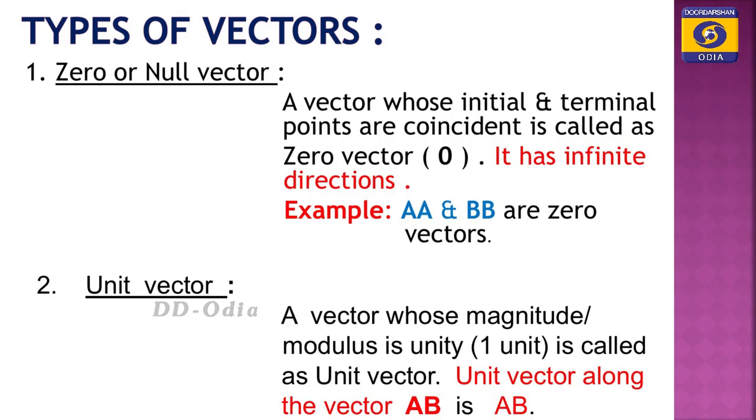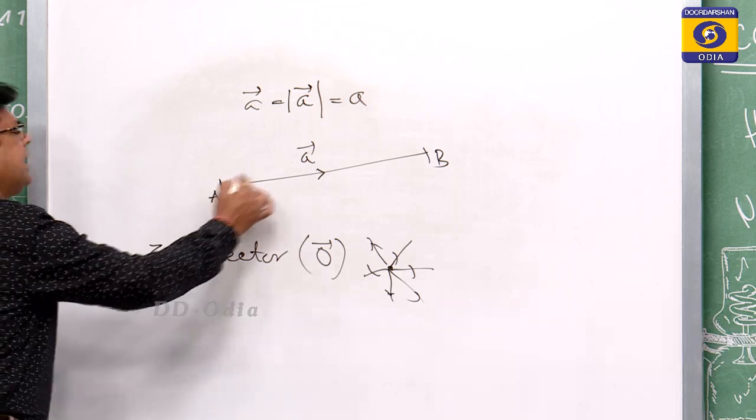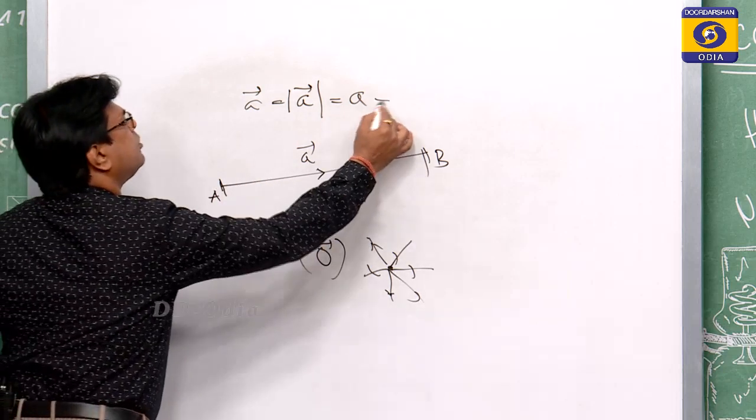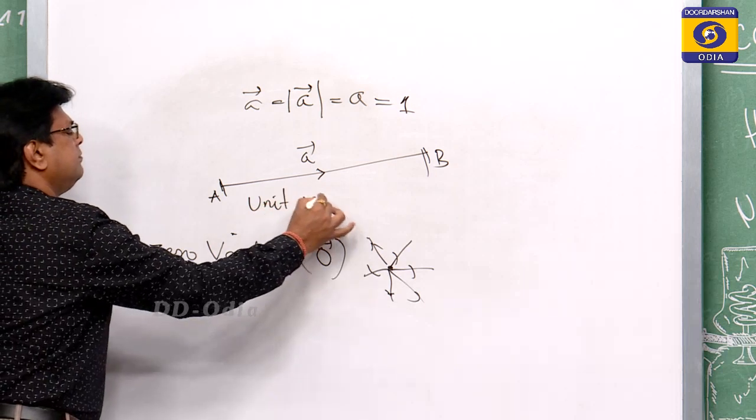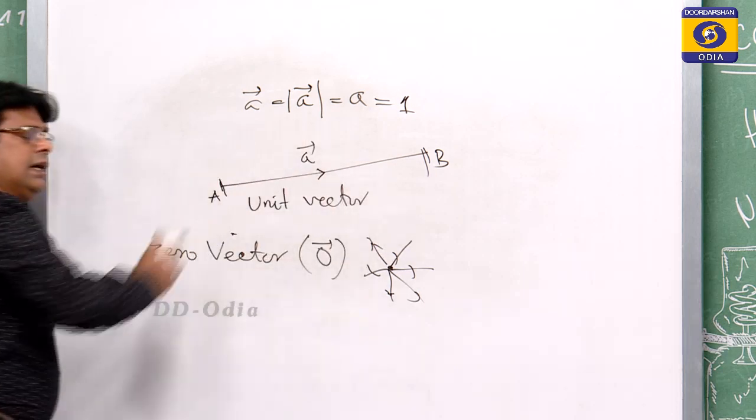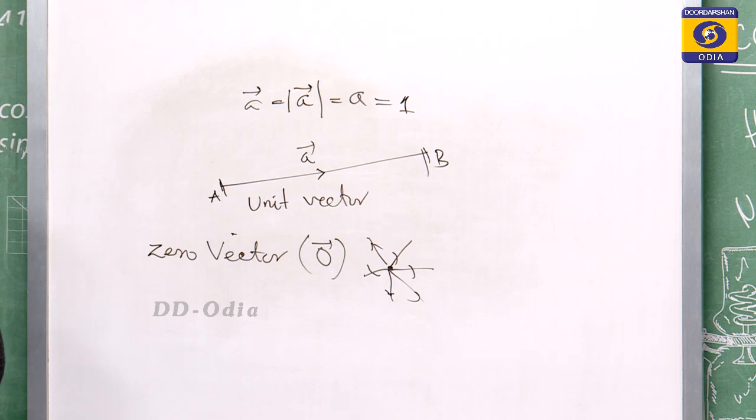Then comes the unit vector. A vector whose magnitude or modulus is unity, that is 1 unit, is called a unit vector. Suppose the vector AB has a magnitude of 1. This is called a unit vector. A unit vector has magnitude 1.